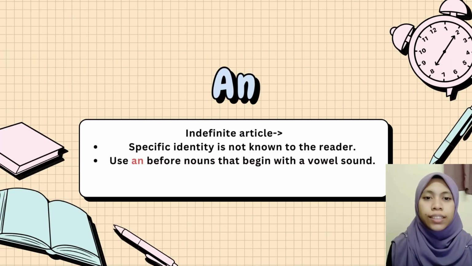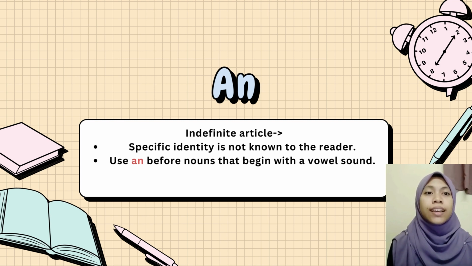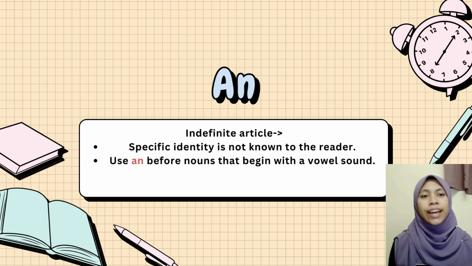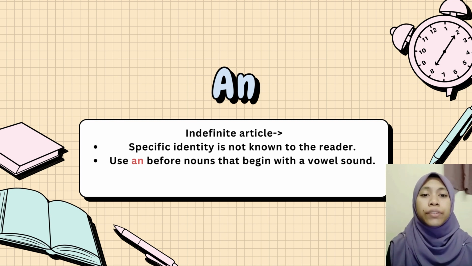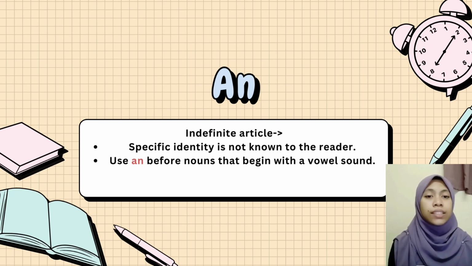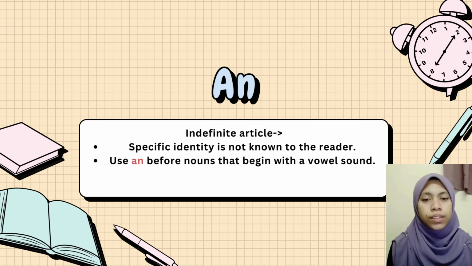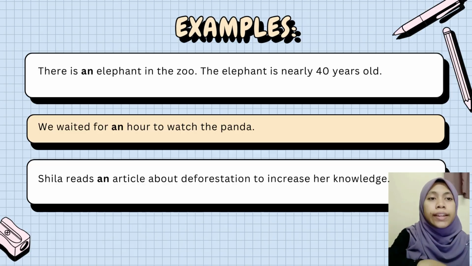so the article an, it is an indefinite article, so it refers to a specific identity that is not known to the reader, and also we use an before nouns that begin with a vowel sound. Okay, there is an elephant in the zoo. The elephant is nearly 40 years old. So for this sentence, what can you see?